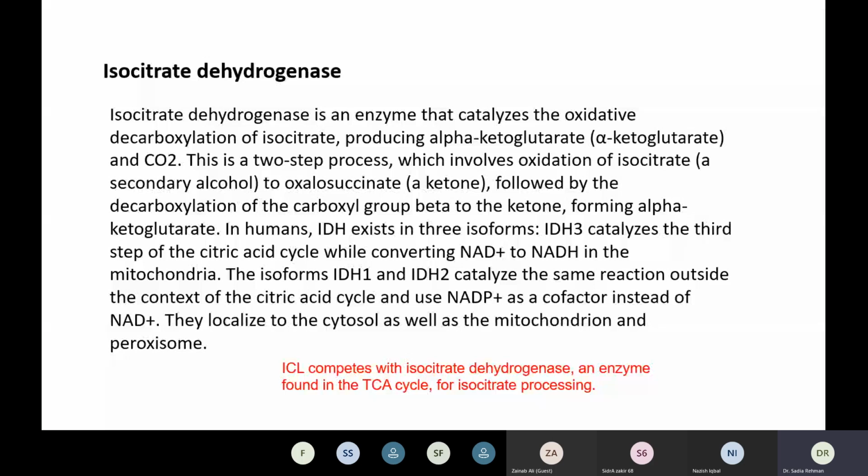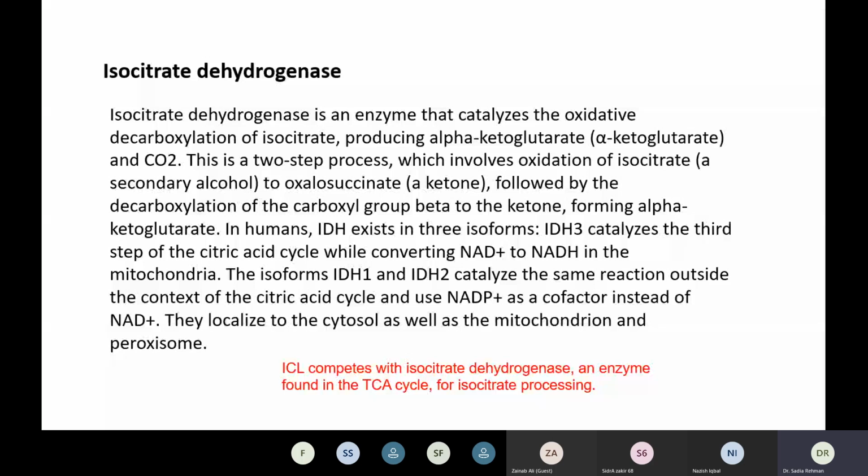The other two, IDH1 and IDH2, work outside the citric acid cycle, and they use NADP plus as a cofactor, not NAD plus. They localize to the cytosol as well as the mitochondria and peroxisome.